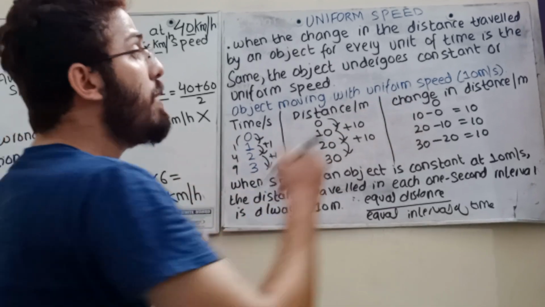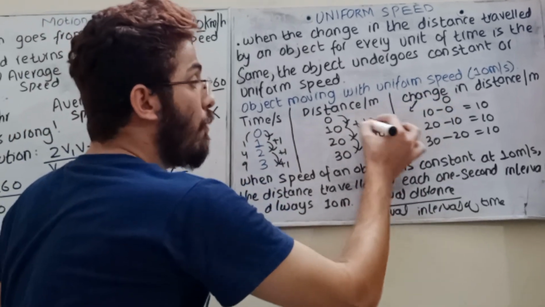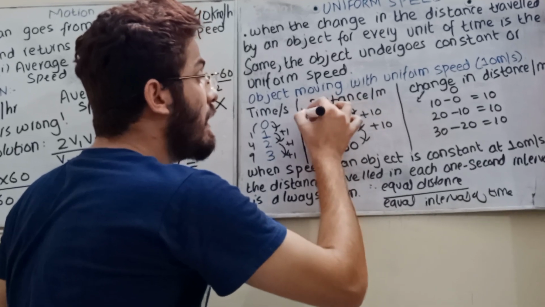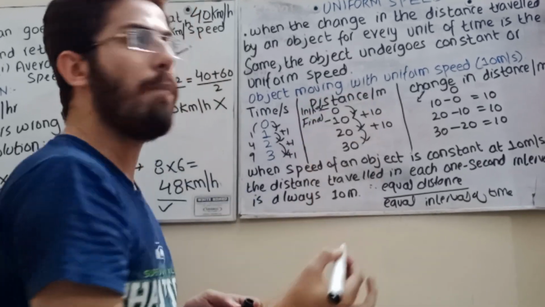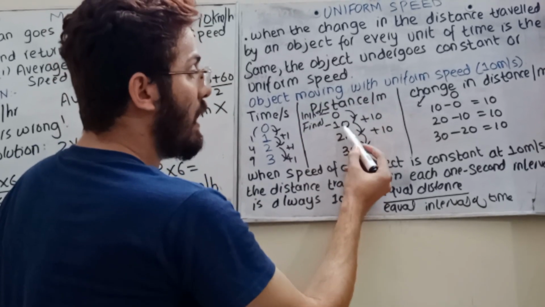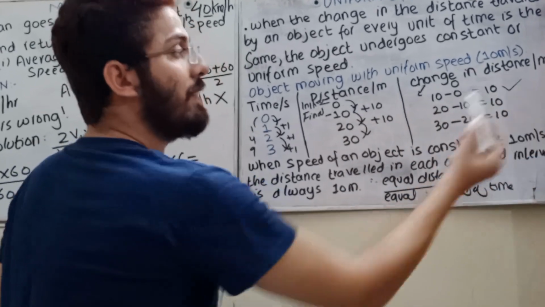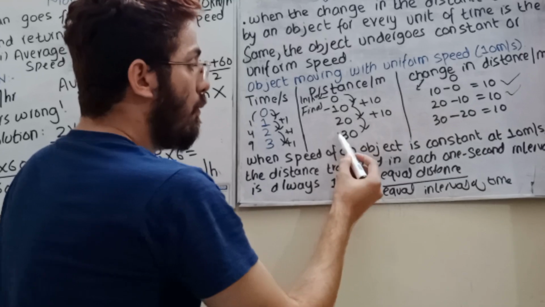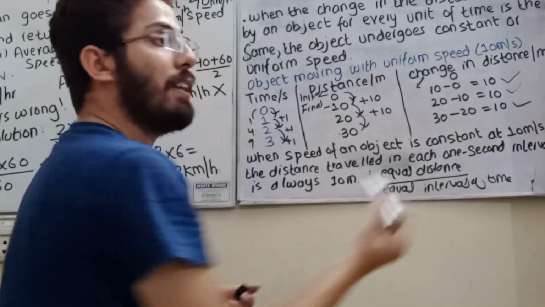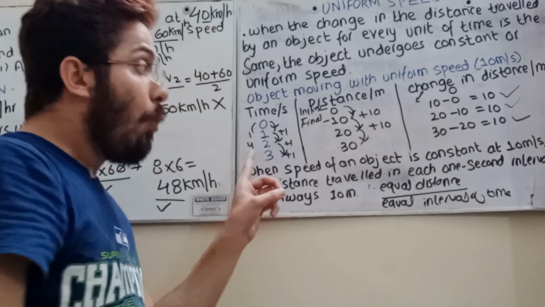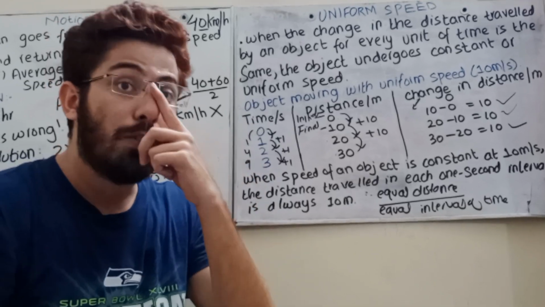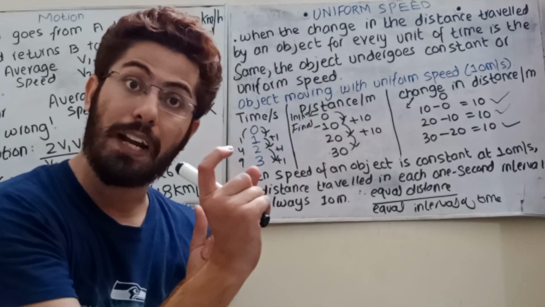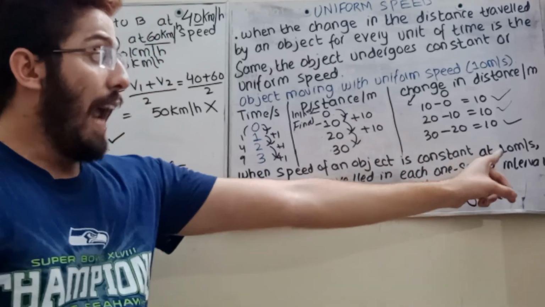See, change means, student, always remember, final value minus initial value. Final minus initial. Always remember, apply this formula. Final 10 minus 0, you will get the answer 10. Final minus initial, definitely 10. Final minus initial, you will get the 10. So what does it mean? When the speed of an object is constant, student, always remember uniform means constant, okay, at 10 meter per second, okay.